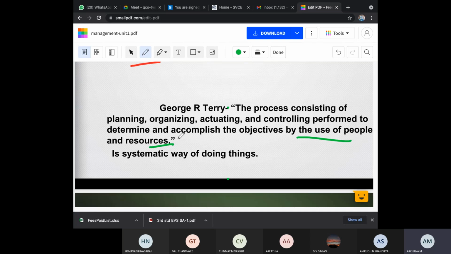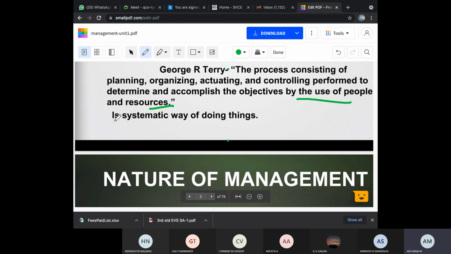When you come to employment in our organization, taking an example for management, who are the resources? You people are resources, I am a resource. Depending upon the organization you are working in or the task given, you have to think about what the resource is for that task. So the process consisting of planning, organizing, selecting, and controlling, determined together to accomplish the objectives with the help of people and resources, that is known as management.